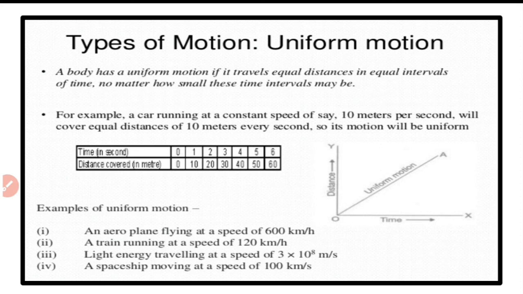Now coming to uniform motion and non-uniform motion, I hope you are familiar with these terms. A body is said to be in uniform motion if it travels equal distances in equal intervals of time along a straight line, however small these intervals may be. Okay, so if it covers equal distances in equal intervals of time, we say the body is in uniform motion. So for example, it's given a car running at a constant speed 10 meter per second. It will be covering same distance in equal intervals always.